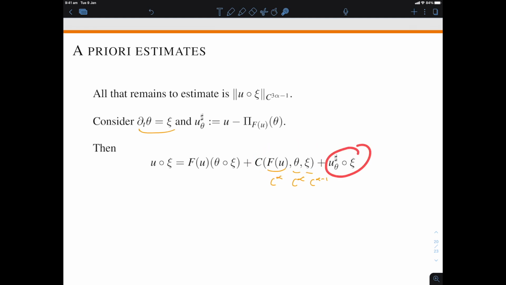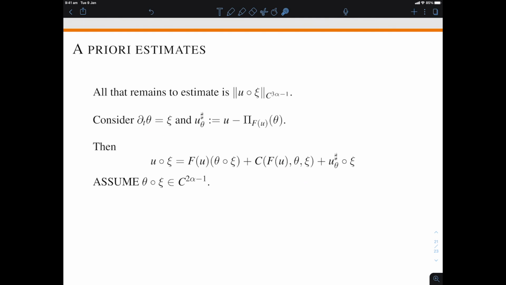Now this term will be fine as long as we can show that u theta sharp is in C2 alpha, and then we are left with that term that involves the resonant product of theta with psi rather than u with psi. Now, in order to treat this term, what we need to know about theta resonant product psi is that it's C2 alpha minus 1. And that is not something we're going to be able to deduce. This is something we're going to have to assume.